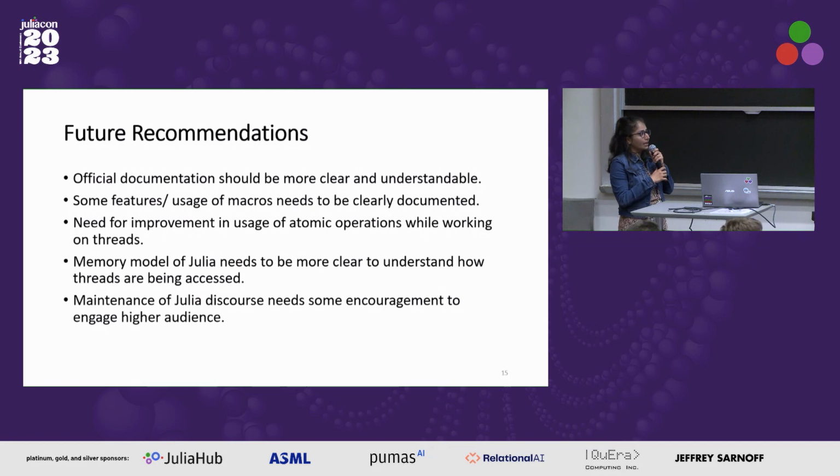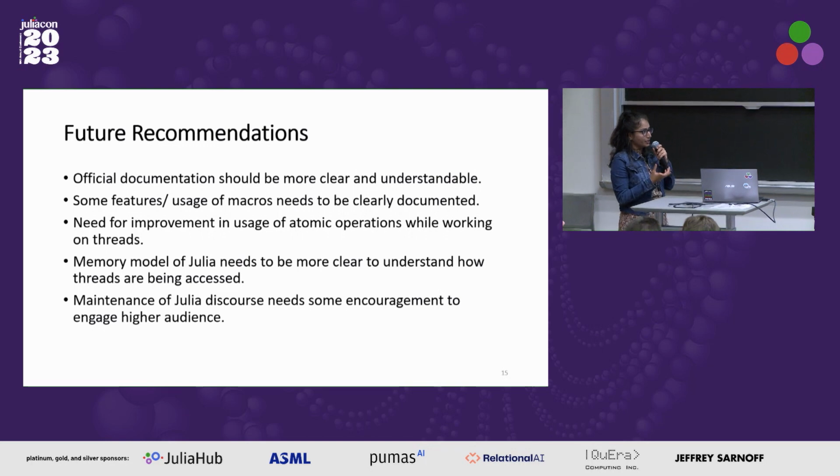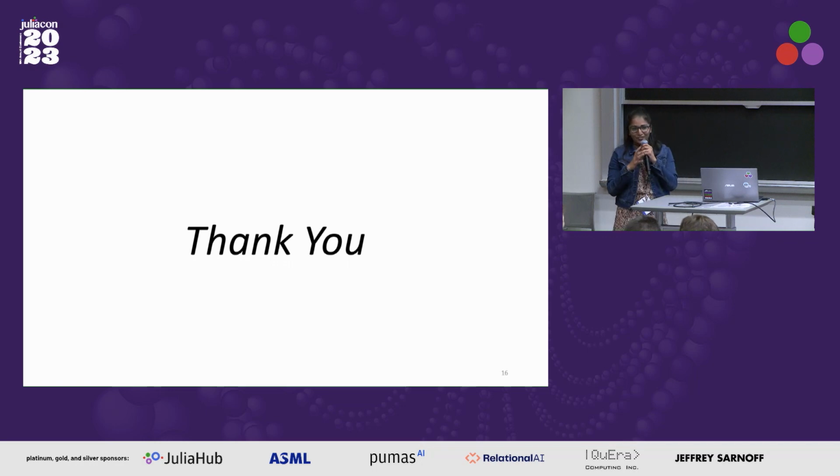The memory model of Julia still needs more clarity, about how the threads are being accessed. And then maintenance of Julia discourse needs more encouragement to engage a larger audience, because I think Julia has the potential to reach the highest platform it can. So this was everything that I had for this small talk.